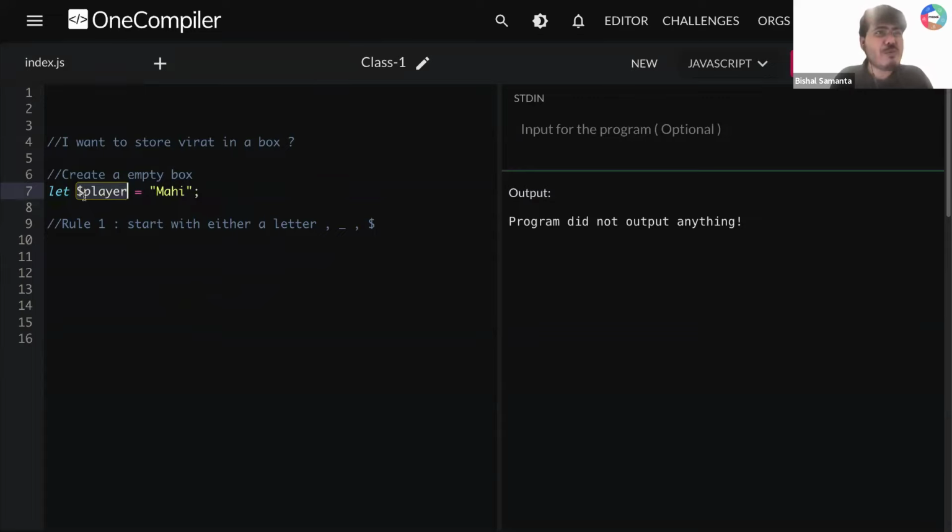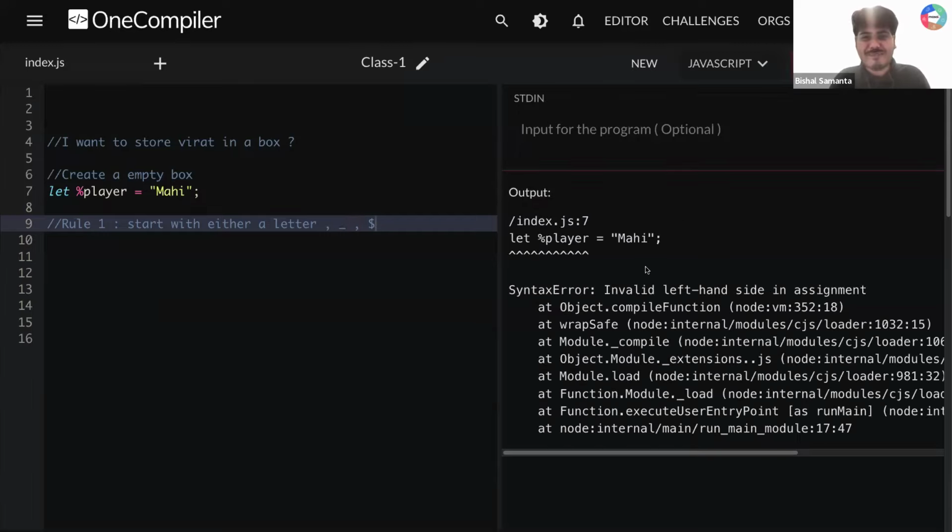So guys, tell me then, what if I'm writing here percentage player? Percentage, is it a letter, guys? Can you quickly confirm? No, right? Is percentage an underscore? No, right? Is percentage a dollar? No, right? So now let's see what I'm getting. I'm getting an error because our rule number one is not valid.